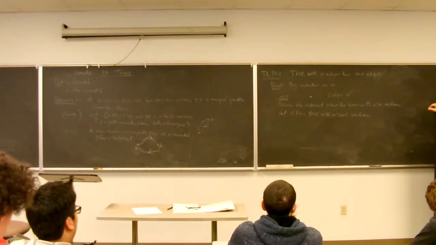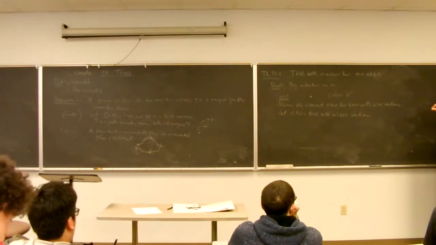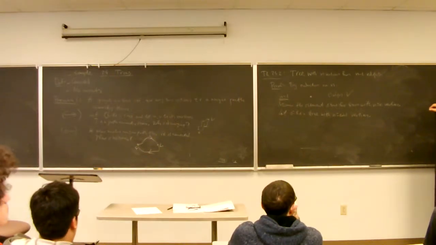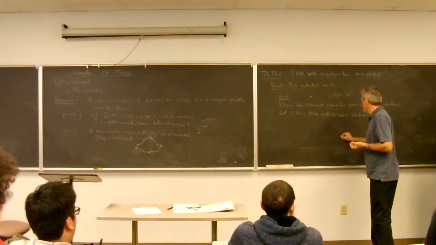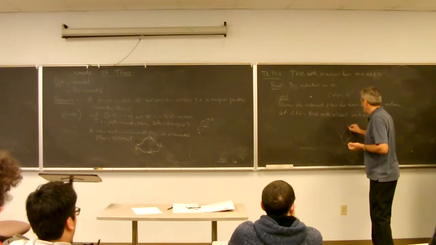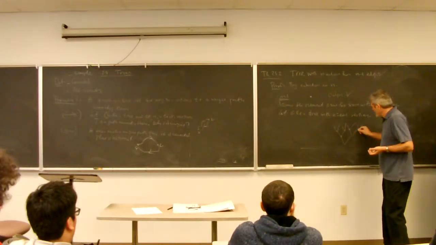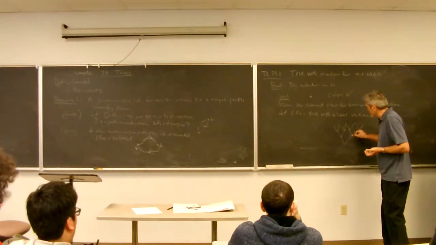Now I have a little trouble. I would like to remove one vertex and hopefully cut off one edge, but I'm a little bit afraid that things might get disconnected. Imagine that I have a tree like this, and then I want to remove one vertex, but if I remove this vertex, what happens?